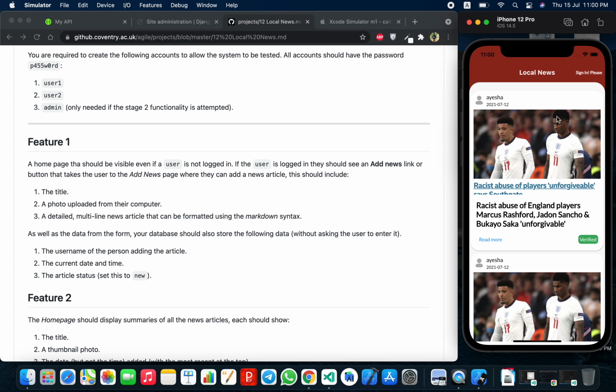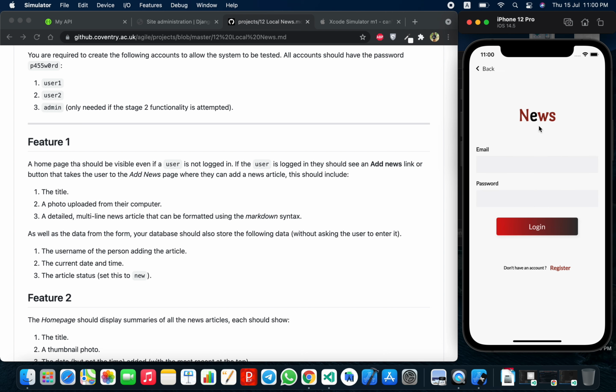In feature 2, the user can log in and can have access to multiple news items, which show news with title, with photo, date and time.